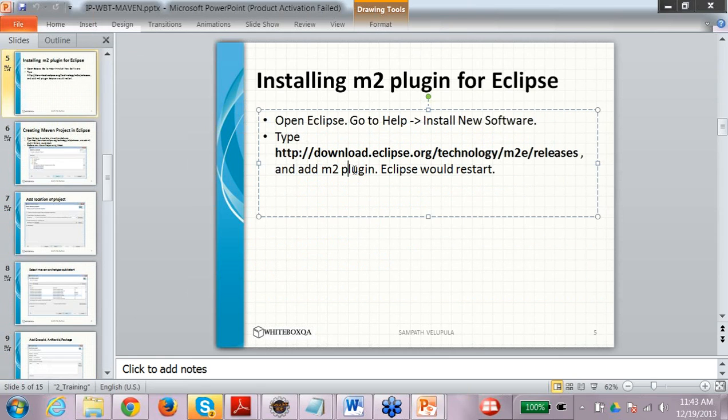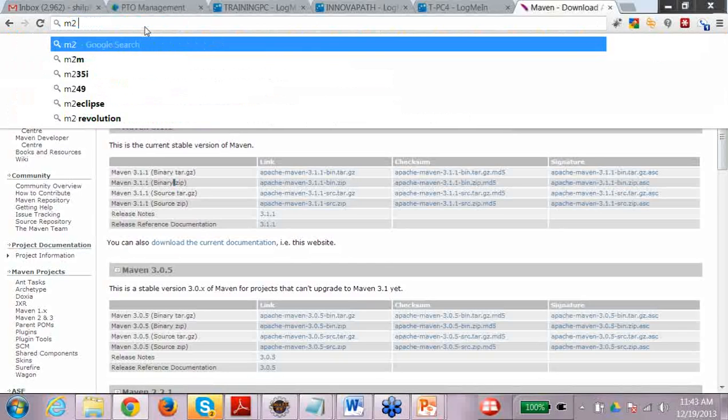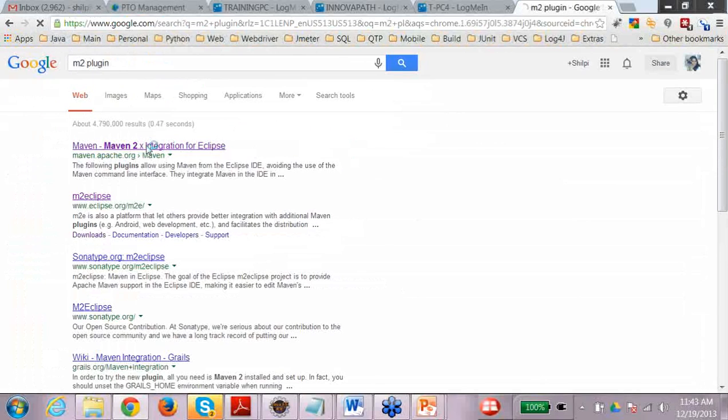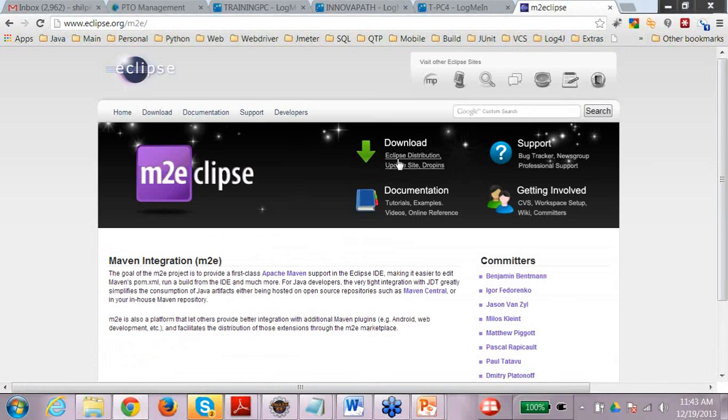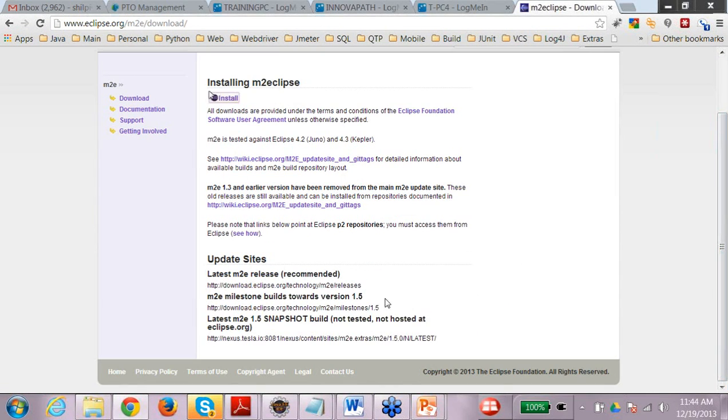Once you are done with this, we need to install the Maven plugin for Eclipse. So the plugin is the M2 plugin. Again, you have to Google and find the M2 plugin for Eclipse. So you can go here and click on download. You can see this particular URL. You can copy this URL and go back to your Eclipse,